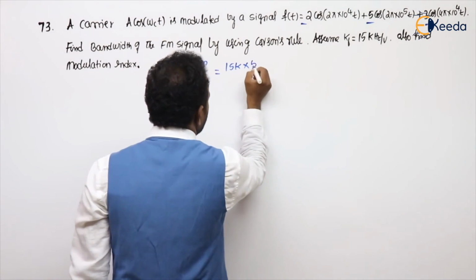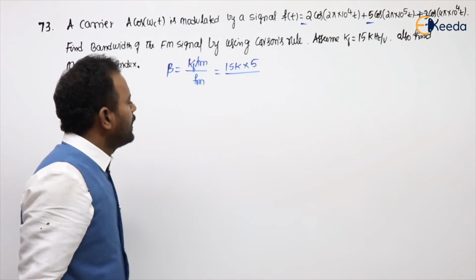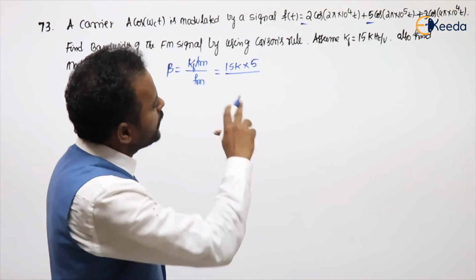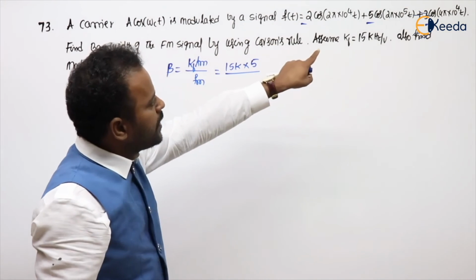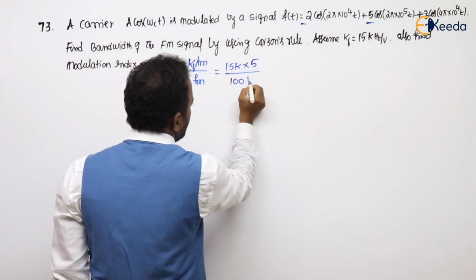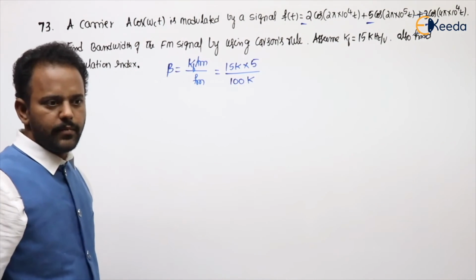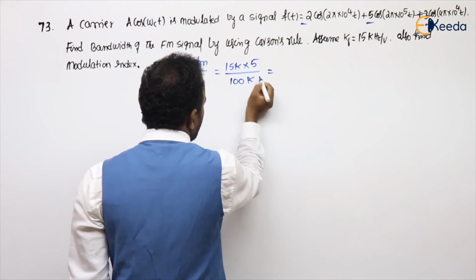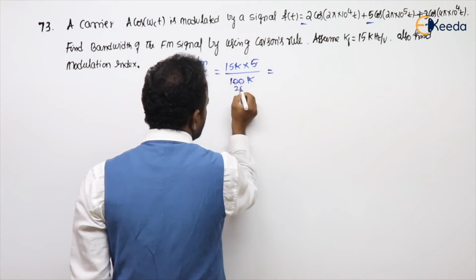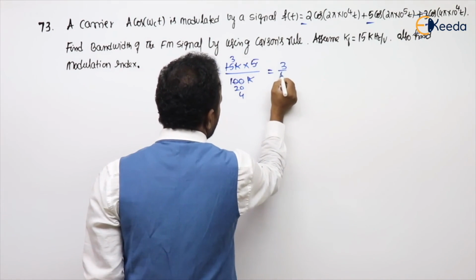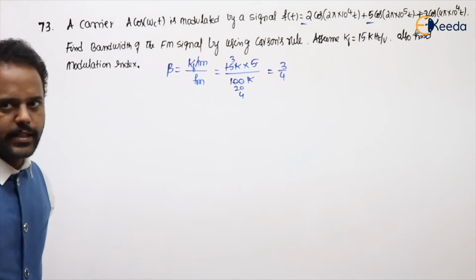So I am going in that approximate manner, divided by Fm. For Fm, only the highest frequency we need to take. The highest value will be 10 power 5, which means 100k. Then k will be cancelled. This will be 20 and 3, 4. I think 3 by 4. That is the modulation index.